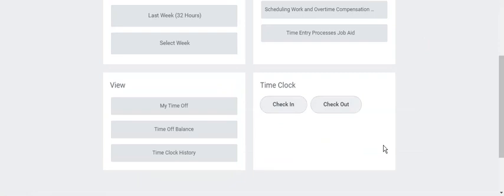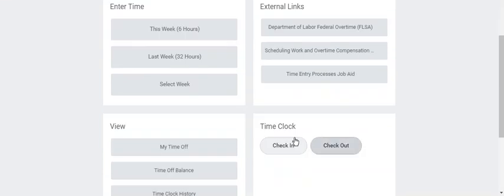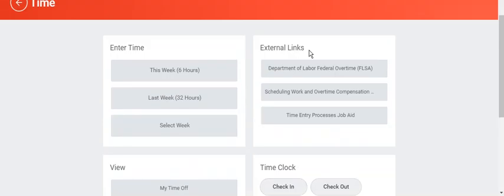You may enter weekly time using one of the options listed under the Enter Time section. You may view time off requests and balances under the View section. External links allow you to review Ohio State's policies and other resources.